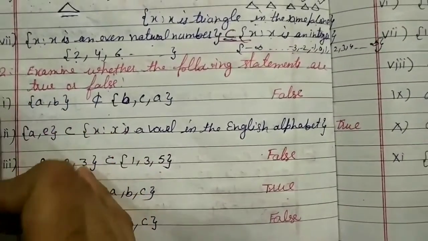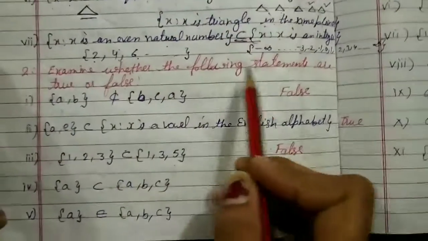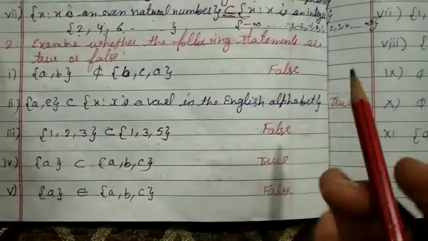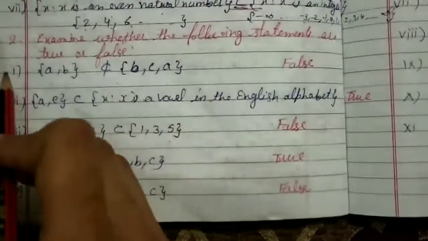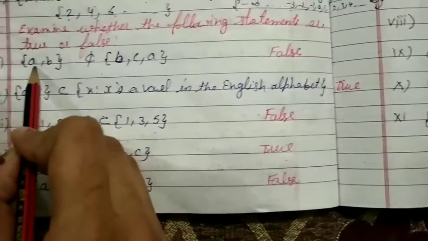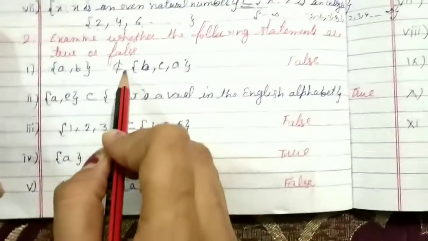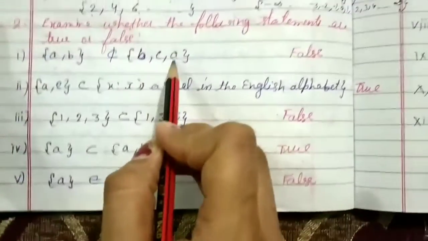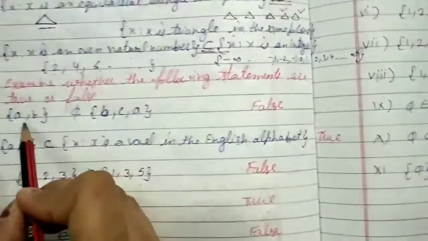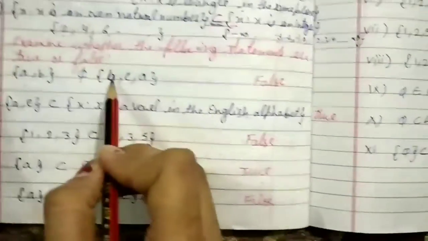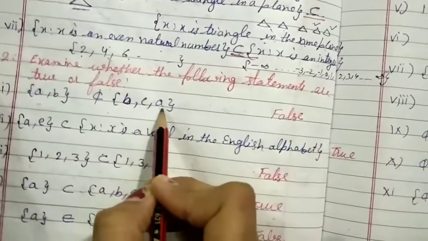Now the next sum is: examine whether the following statements are true or false. Whatever statements are given, we have to tell whether they are true or false. First sum is a: set {A, B} not contained in {B, C, A} set.